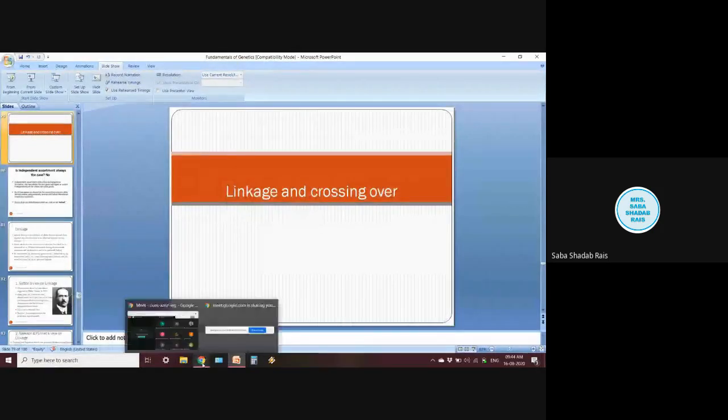So this is all about crossing over and linkage. At this note we'll just stop.